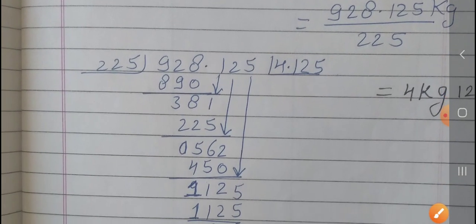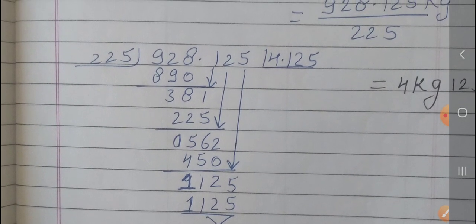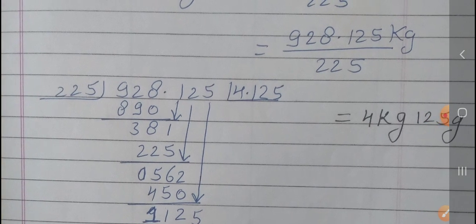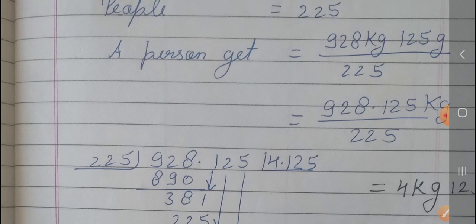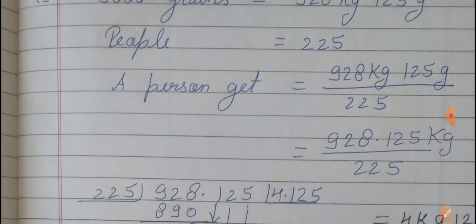Yes, this is the division. On dividing we are getting 4.125, that is 4 kilogram 125 gram. This is the quantity received by each person.